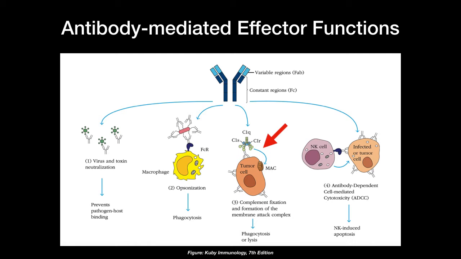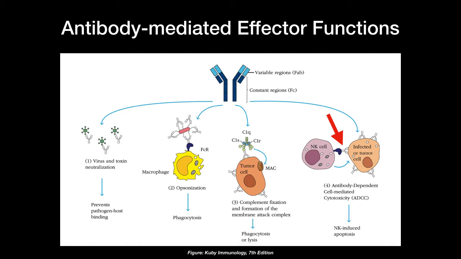The third function is activation of the complement system. Our immune system consists of certain proteins called the complement factors, which make up the complement system. Now, these complement factors can be recruited by antibodies that are bound to a pathogen or a tumor cell and ultimately lead to phagocytosis or lysis of that cell or the pathogen.